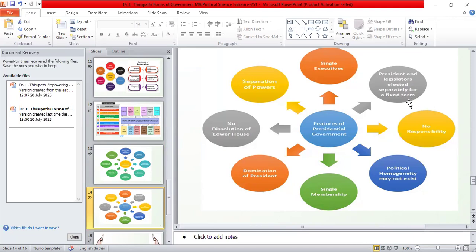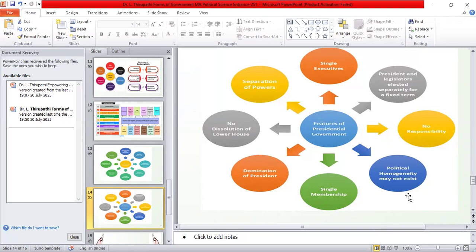In the parliamentary form of government they have double membership, but here only single membership. The president and the legislature are elected separately for a fixed term. Here the fixed tenure is there, and no responsibility. In the parliamentary form of government, the elected representatives are considered responsible, but here there is no responsibility. They don't have any responsibility for their omissions and commissions.